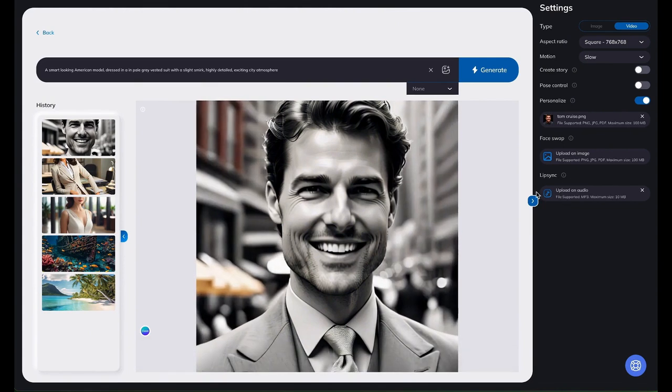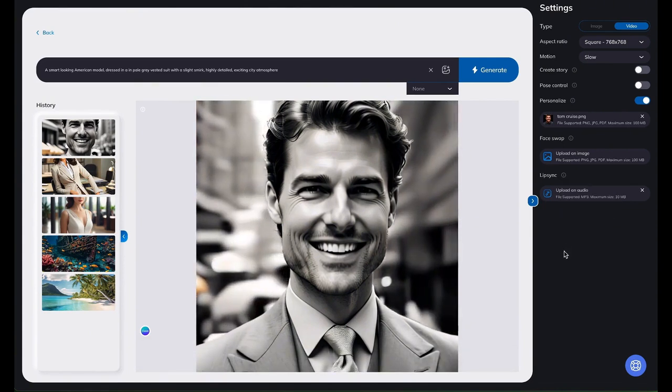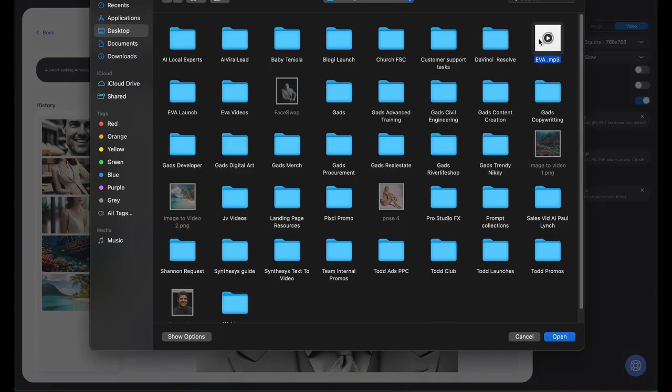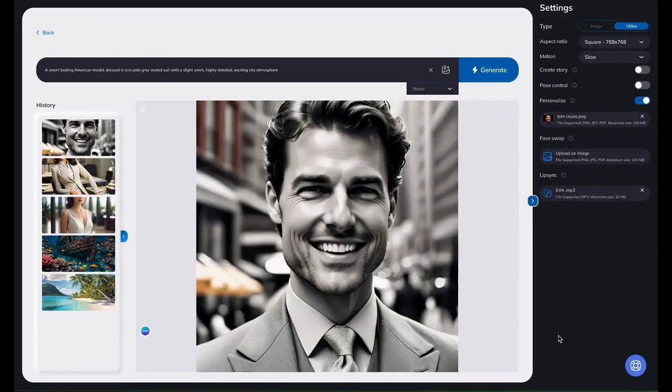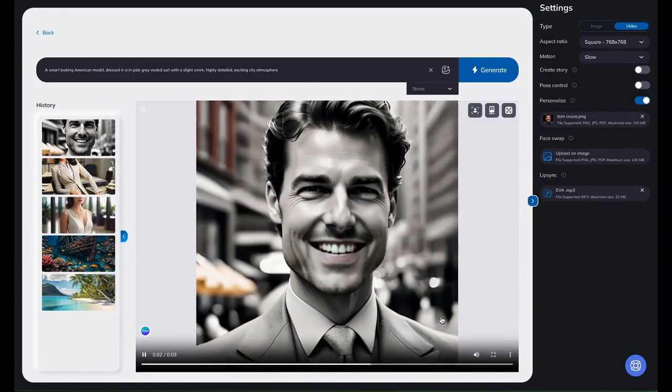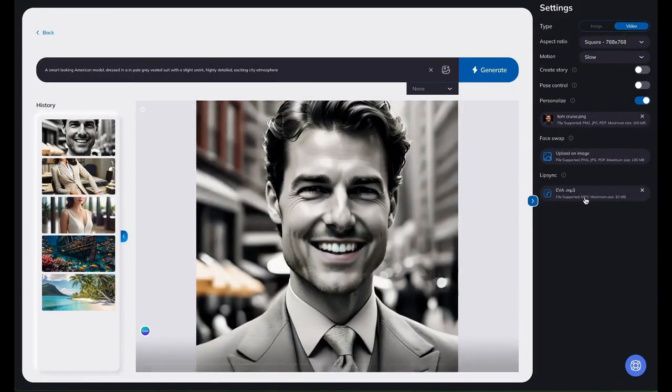So what we've done is we've loaded in what's called EVA.mp3. That's just what we call the audio file. And now watch when we click on lip sync. There's Tom Cruise actually speaking. Although we did load in a female voice.